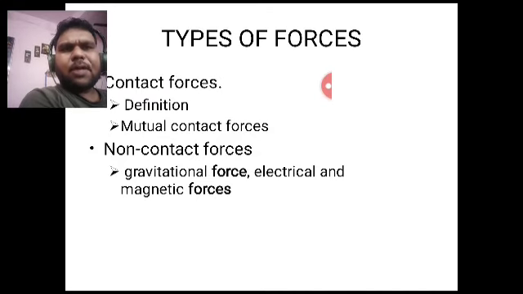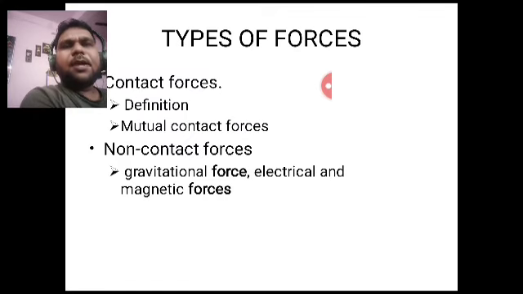Let's talk about gravitational force. All the heavenly bodies as well as terrestrial bodies, that means terrestrial as well as celestial bodies, are attracting each other with a force known as gravitational force. So gravitational force is a non-contact force.